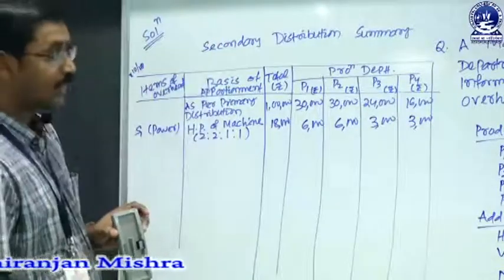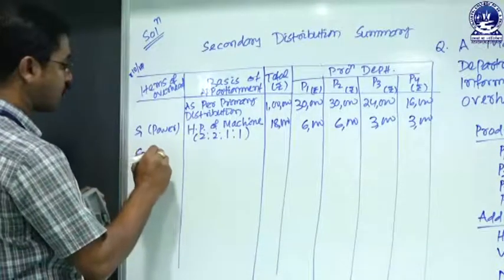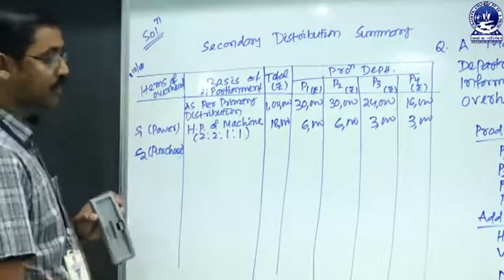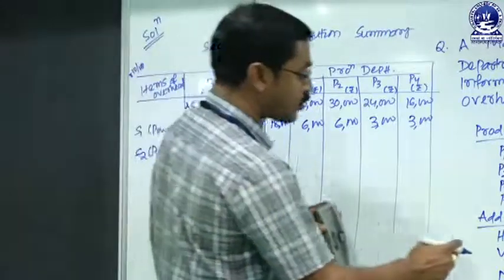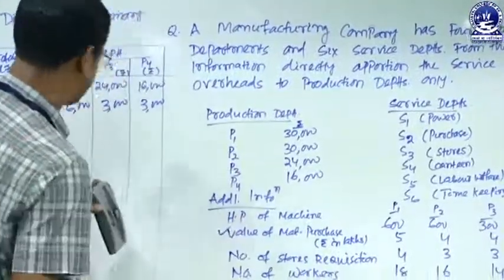Complete. Then the next service department, that is S2, which is engaged with the purchase department. So how will that purchase department cost or expenses be reapportioned? The purchase department cost will be reapportioned on value of material purchase.